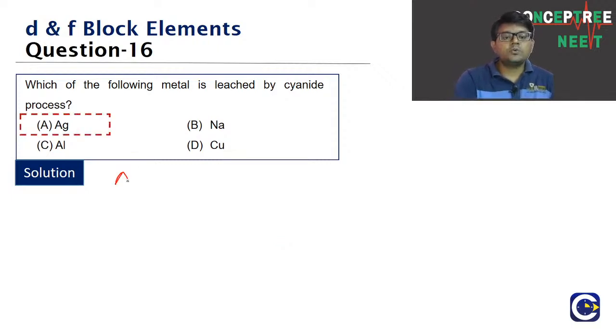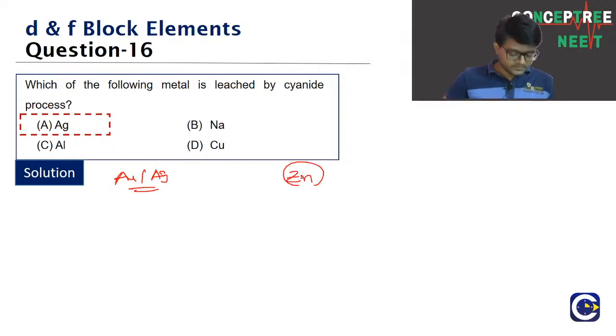It is generally used for gold and silver, where we form a soluble cyanide complex, and then we use a relatively more reactive metal like zinc, where we perform the displacement reaction. Clear, guys? What is the answer for this one? Silver. So generally the cyanide process or the leaching process is used for gold and silver.